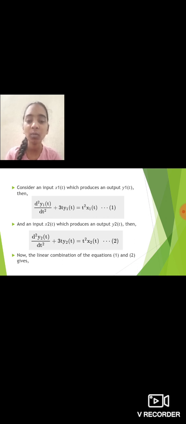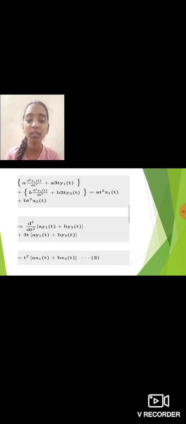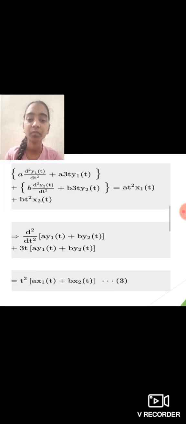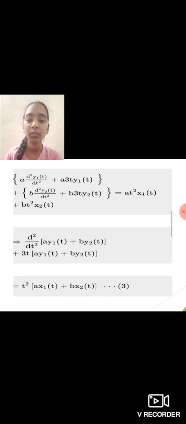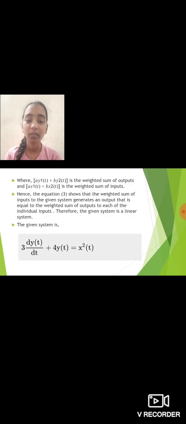Now the linear combination of equations 1 and 2 gives a into d square y1 of t by dt square plus a3 into t y1 of t plus b into d square y2 of t by dt square plus b3 into t y2 of t, where a y1 of t plus b y2 of t is the weighted sum of outputs and a x1 of t plus b x2 of t is the weighted sum of inputs.